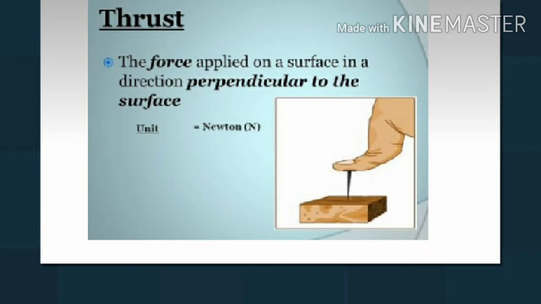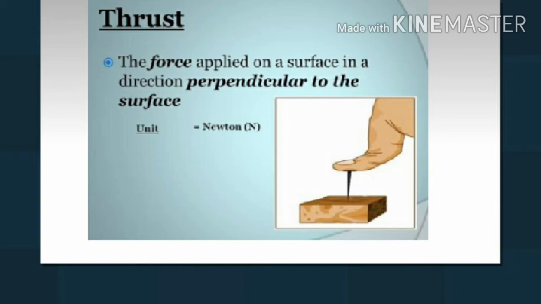In order to address these questions and understand the phenomena involved, it helps to introduce the concept of the net force in a particular direction, thrust, and the force per unit area acting on the object concerned.